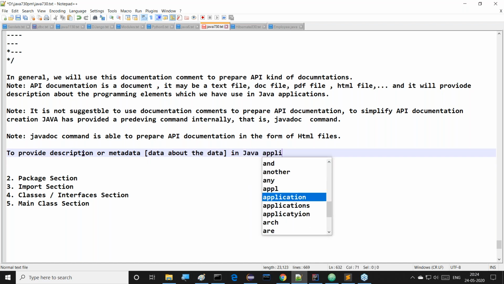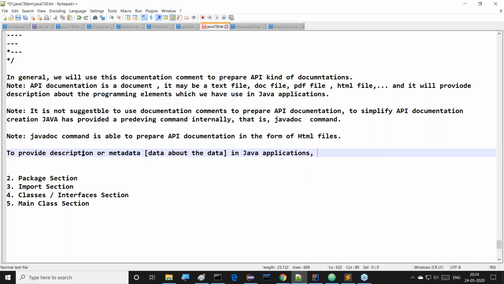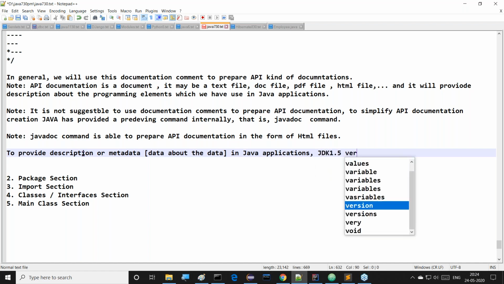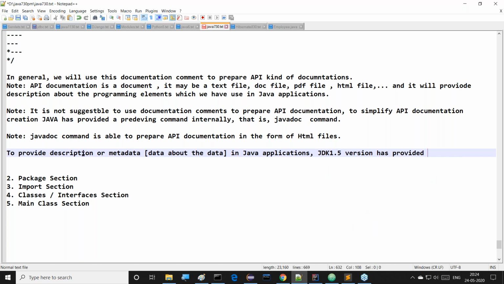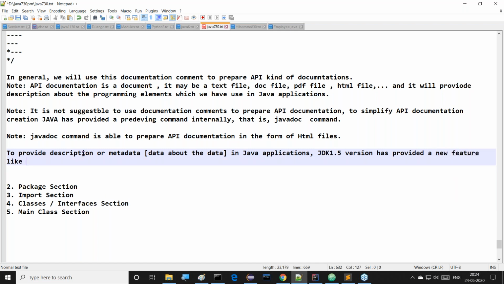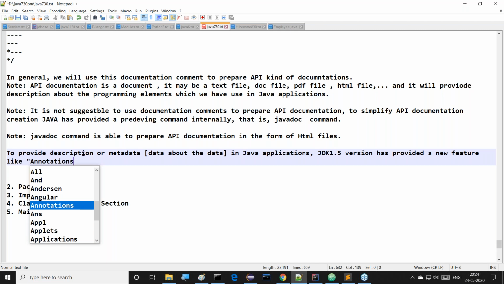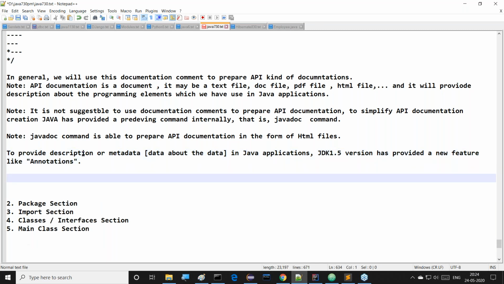Right, so to provide description or metadata, in the sense data about the data, in Java applications, JDK 1.5 version has provided a new feature.